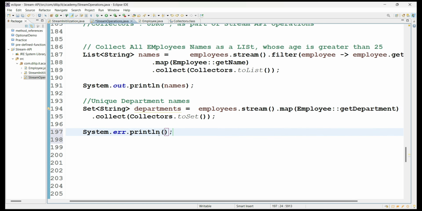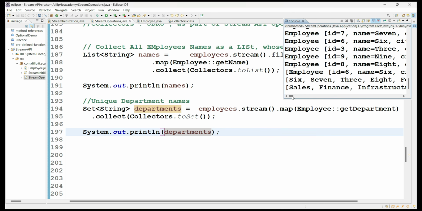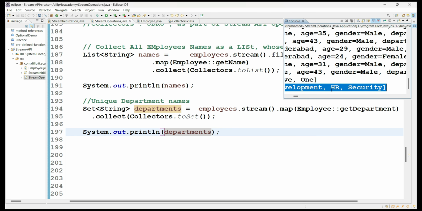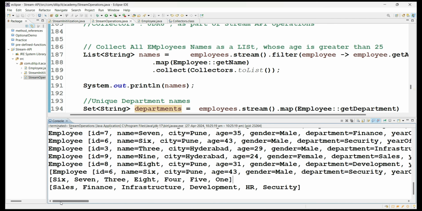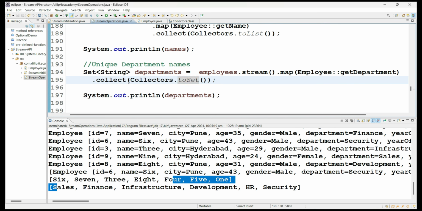Okay, let me print it now. So see the departments, what are the departments available from the employee objects, we got all these details. So we have sales, finance, and as well as infrastructure, HR, and security we have, right? So we have all these departments. So this is how the Collectors class is helping us to accumulate the results from the streams, and we are wrapping the stream operation or stream pipeline with the result.